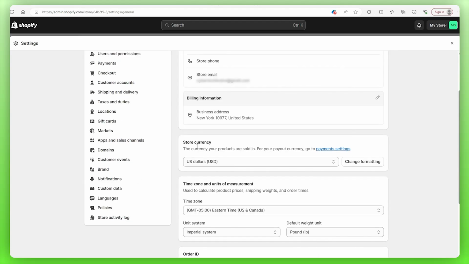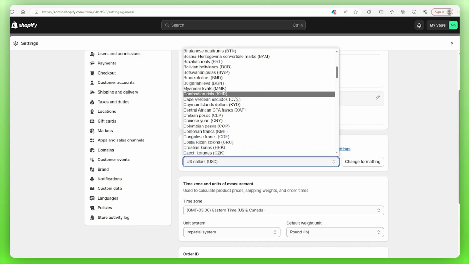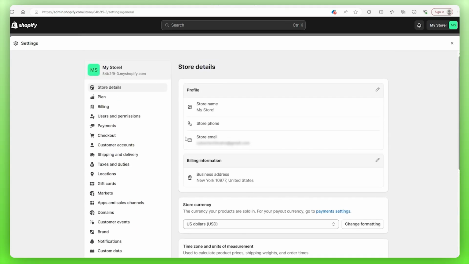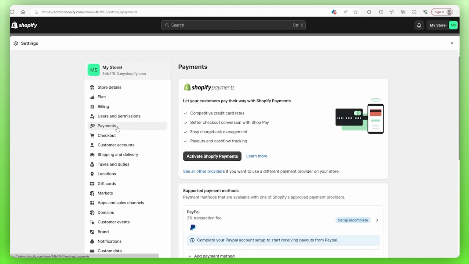And beneath that is the store currency, which should already be adjusted to your location, and if it's not, then you can click on the bar and choose the correct one. Now, let's head to our Payments tab all the way up here.